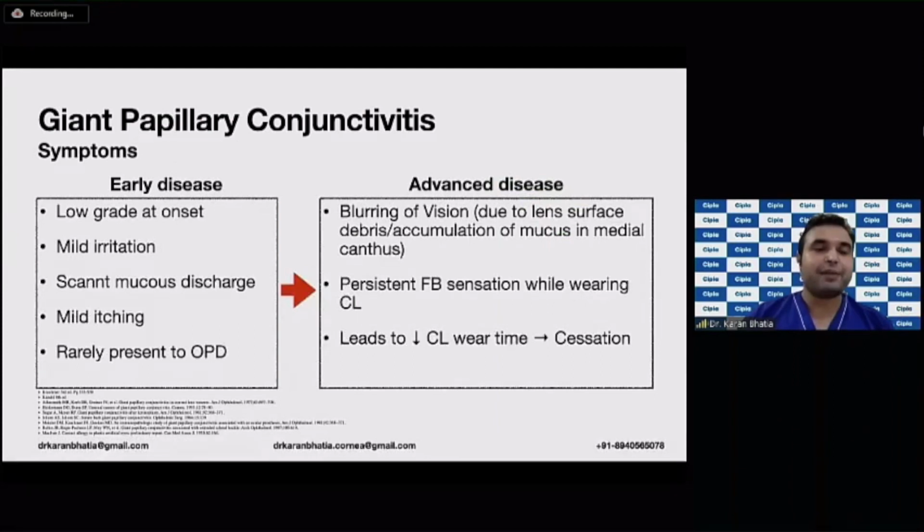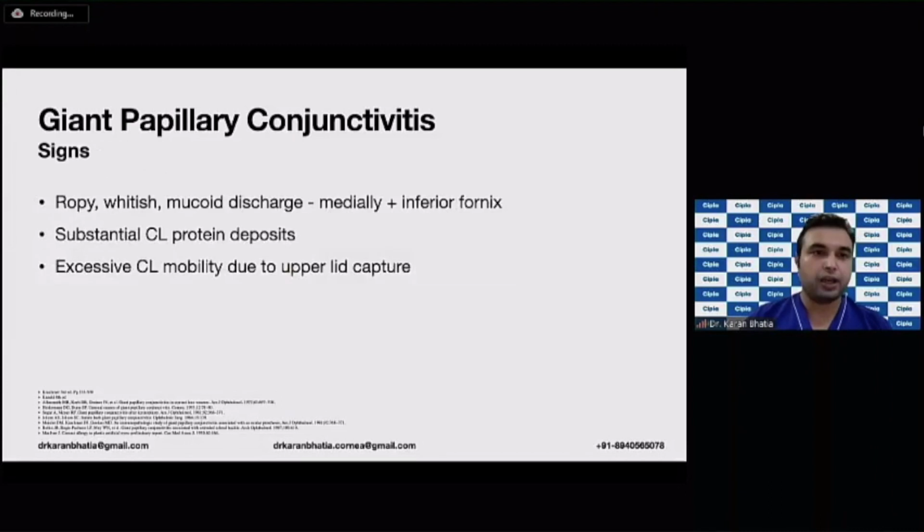So the early disease can be very mild, so that the patient really presents to the OPD with a lot of blurring of vision along with persistent foreign body sensation, such that the patient decreases the contact lens wear, and finally he or she doesn't want to wear it. The ropey discharge, whitish mucoid discharge, is seen medially in the inferior fornix. You can also find a substantial amount of contact lens protein deposits, and excessive contact lens mobility can also be seen due to the upper lid capture.